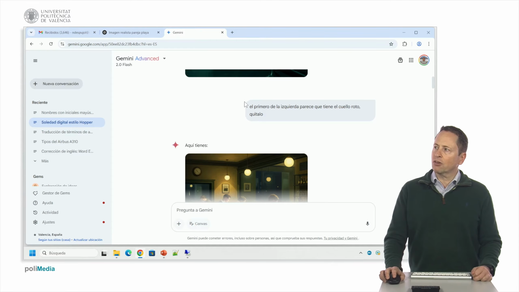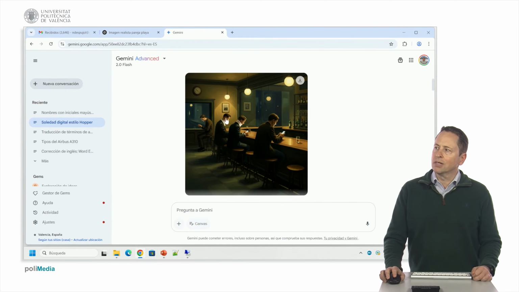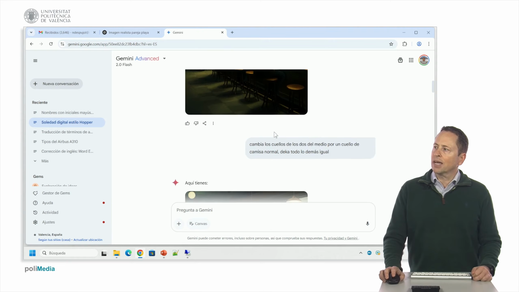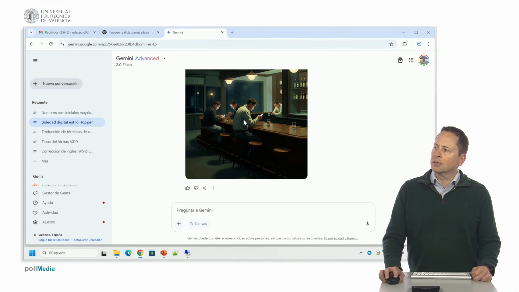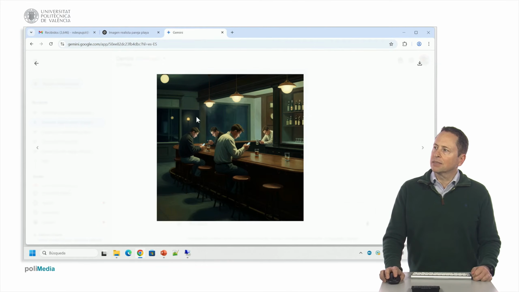Because I wanted to adjust the first image, but keep the rest of it. Now I asked it to swap the necks of the middle two for a normal shirt neck, but keep everything else the same. But again it didn't do that, but it made a pretty good picture that I can use to improve this.